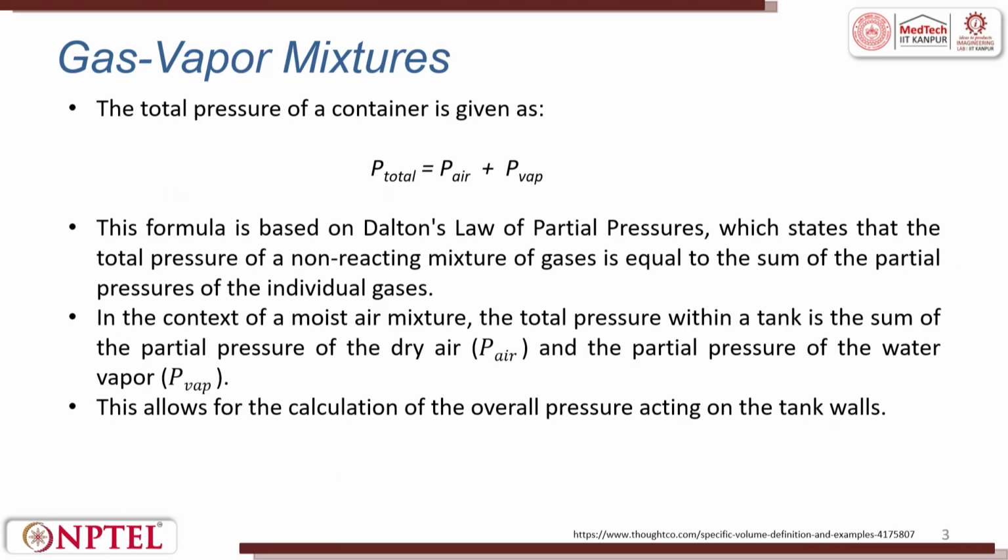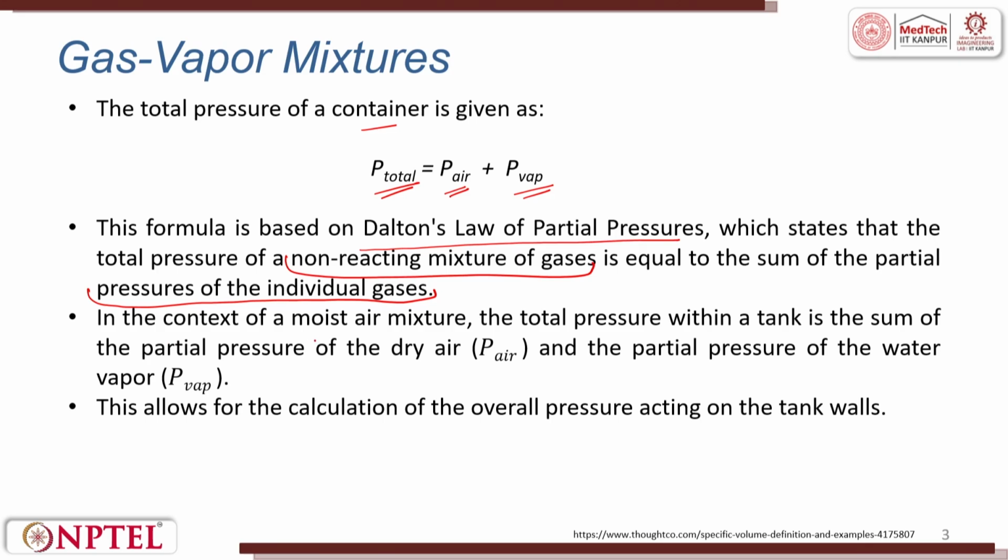Now, the total pressure of the container is the pressure of air plus the pressure of vapor, because we are talking about moist air here. The formula is based upon Dalton's law of partial pressure, which states that the total pressure of a non-reacting mixture of gases is equal to the sum of the partial pressures of individual gases, P air plus P vapor.